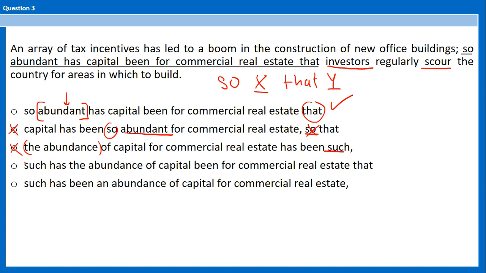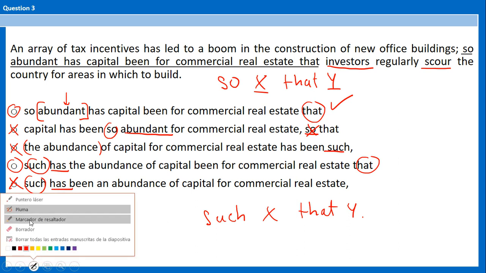And the last two use another idiom, which is such X that Y. Such has the abundance of capital been that investors scour, versus such has the abundance of capital. Okay, the last one is incomplete. It's either A or D, because there is another idiom that is such X that Y. Now, there is something with concision and simplicity here.